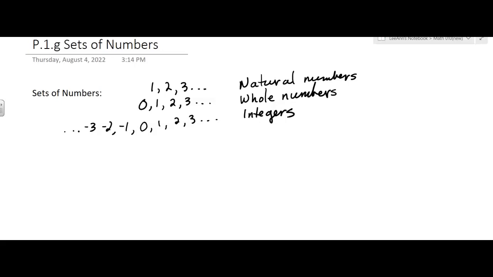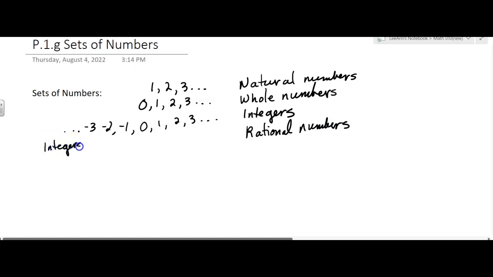The next set of numbers we talk about are the rational numbers. Well, we can't list rational numbers. But they include all the integers. So every integer is a rational number. And it's anything you can put in the form of a over b, where a and b are integers. So that includes your fractions, 1/2 and 1/3.